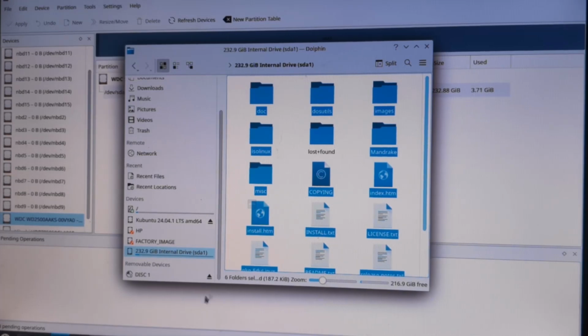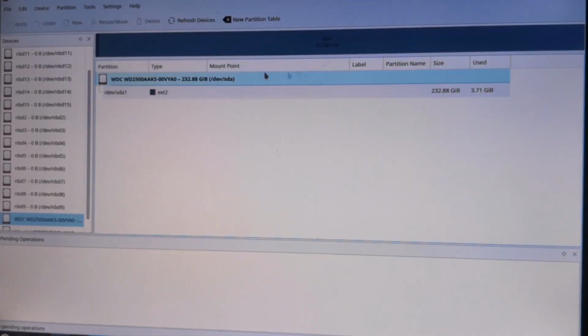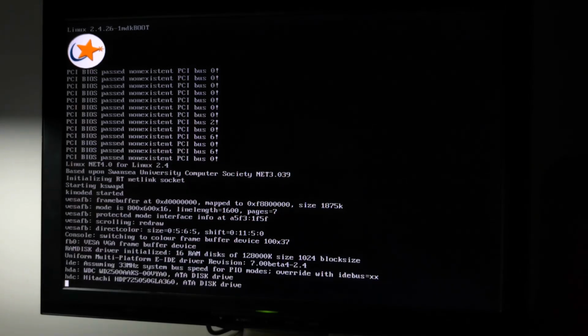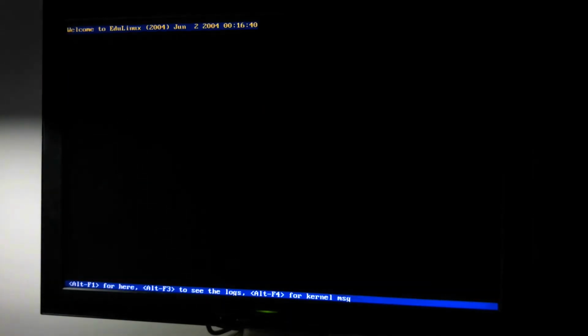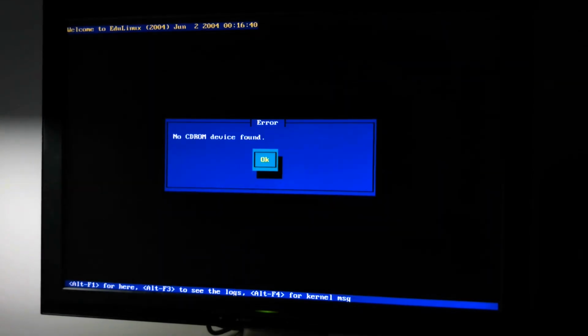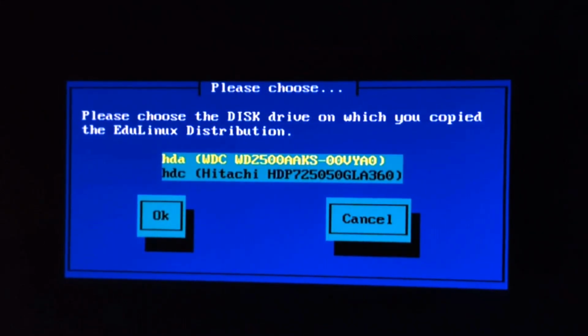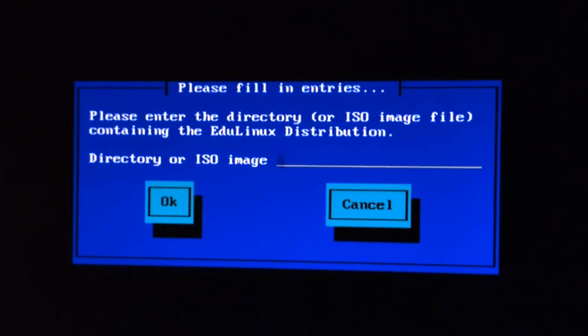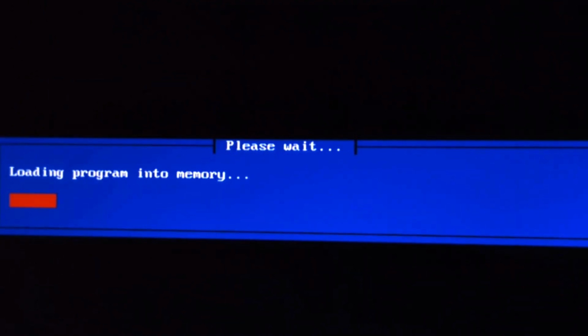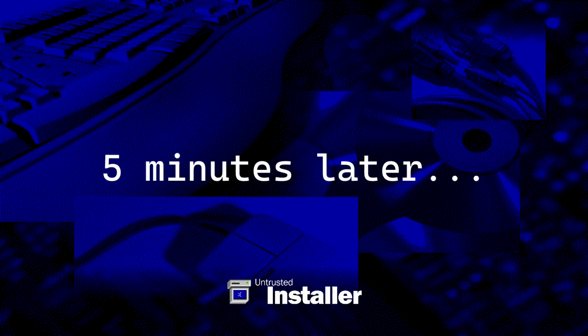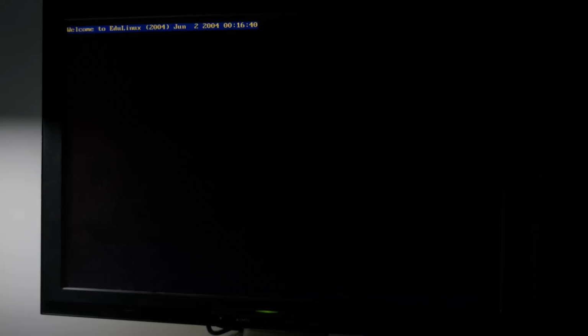Okay, now I just copied all files from the disk 1 into a partition on a hard disk. Let's see what happens when we boot from the CD. I was going to show the error again. Yep. And here we do hard disk. Okay. We have some progress. We have something. It turns out that we have nothing.